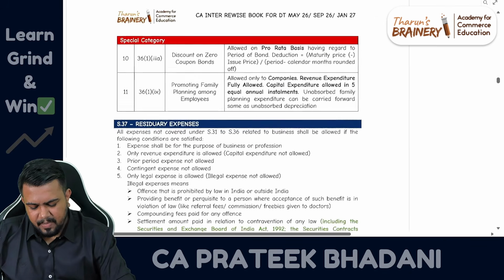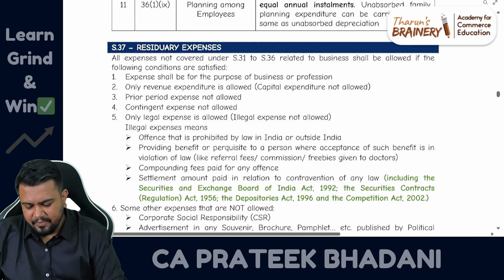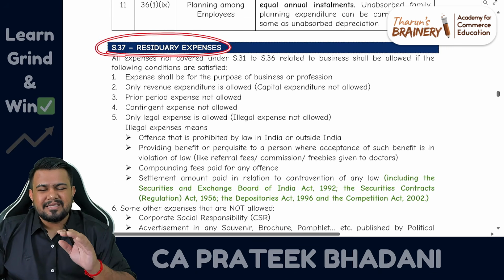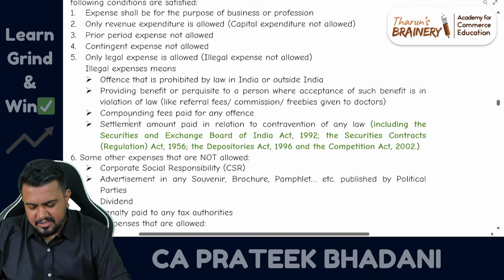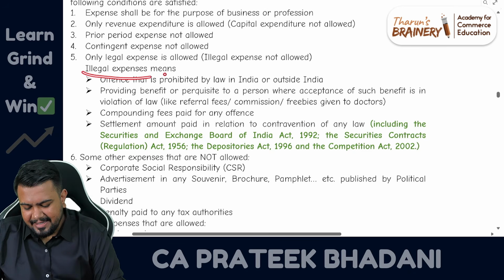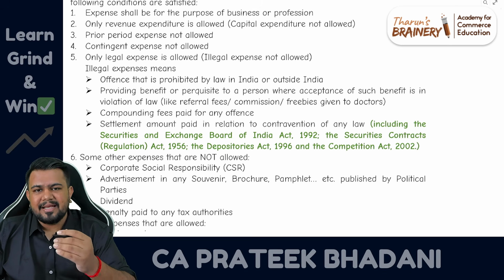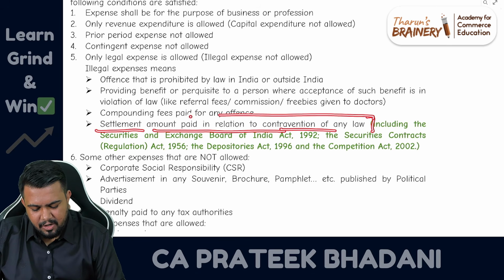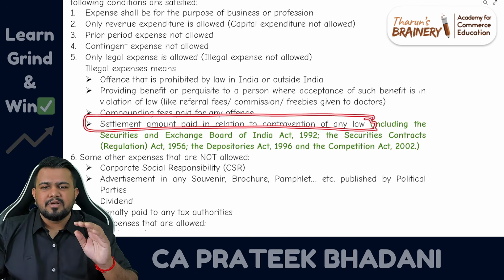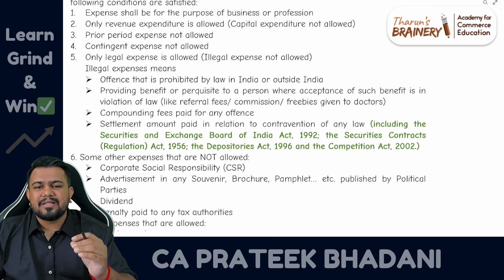Now let us come to the PGBP chapter, profits and gains from business or profession. The first change that we are discussing is in section 37. This is also actually not a change, but more like a clarification only. What is the clarification, sir? We already discussed that illegal expenses are not allowed as deduction under section 37. And in illegal expenses also, one point we had studied that if the expense is related to a settlement amount paid in relation to contravention of any law, then it is not allowed as deduction. So has this concept changed? Answer is no. This concept has not changed. There is only one small clarification.